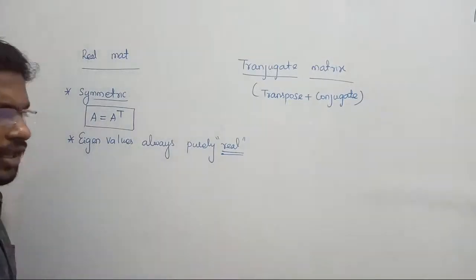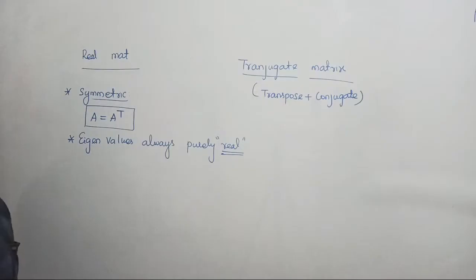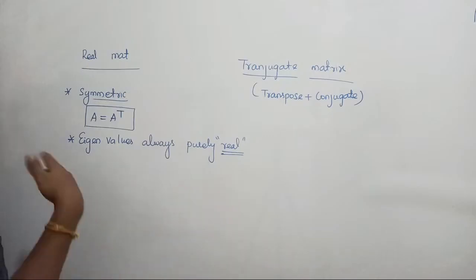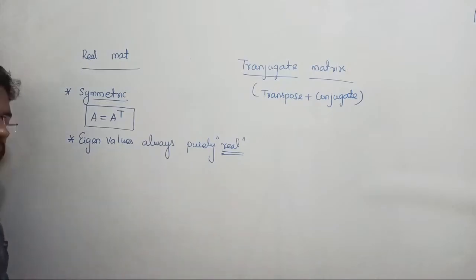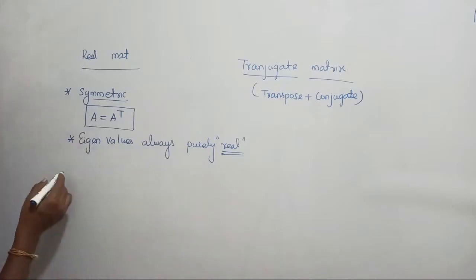This is no proof. These are all observations. If a matrix is symmetric and you check its eigenvalues, they always come out real. How many symmetric matrices can there be? That's why I'm directly writing these things. If I want to prove it, I have to take some 10 symmetric matrices and prove it. Unnecessary things, you can do it by yourself. We just have to understand, that's enough.